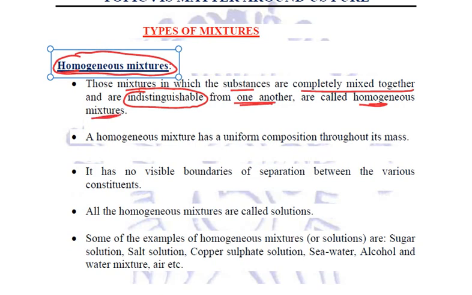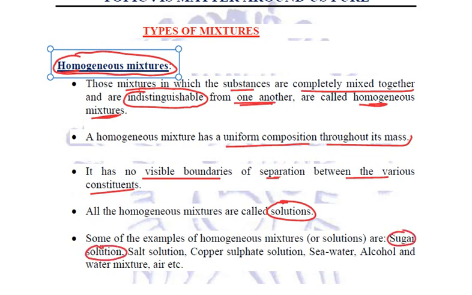And a homogeneous mixture has a uniform composition throughout its mass. And as I already said, it doesn't have any physical boundaries of separation between the various constituents. All the homogeneous mixtures, they are termed as solutions or true solutions. For example, the sugar solution. When we mix sugar with water, now a homogeneous mixture is formed. Number one, after mixing, we cannot see water and sugar separately.